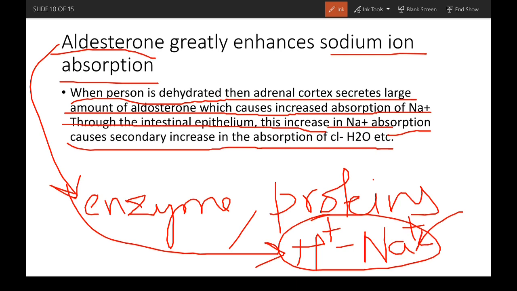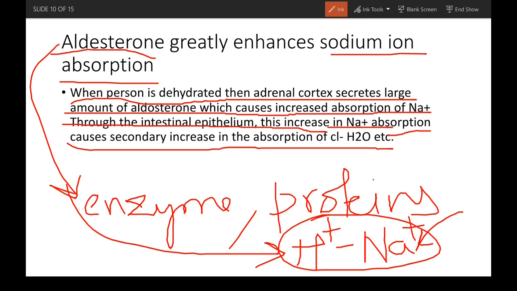And when sodium absorption is increased, it causes a secondary increase in the absorption of chloride ion and water, because chloride ion is of course absorbed along with sodium.